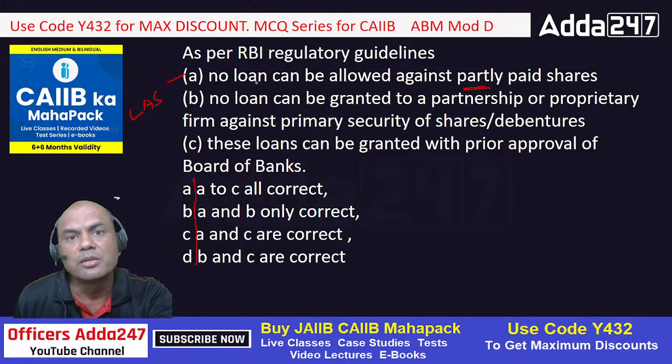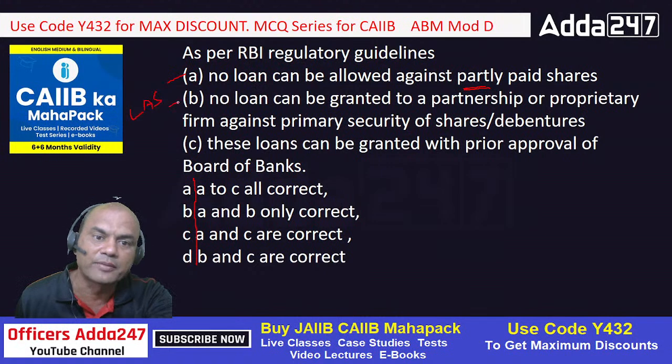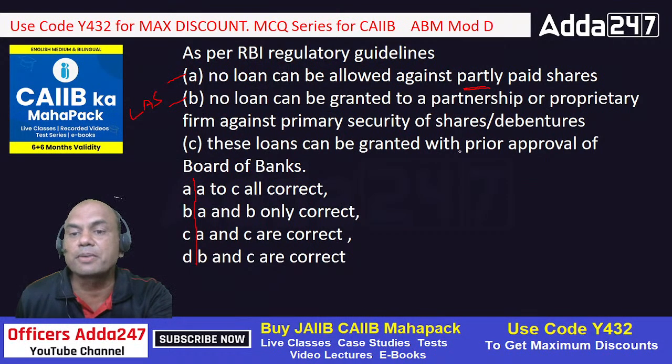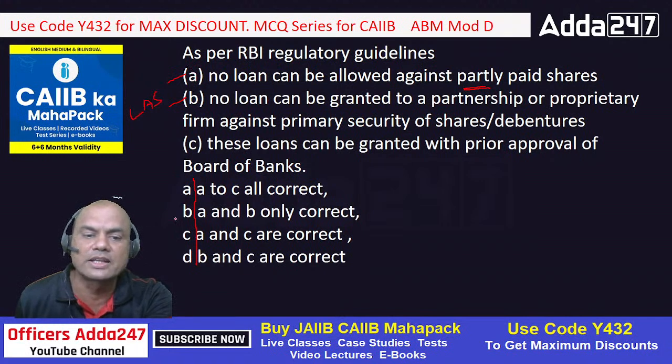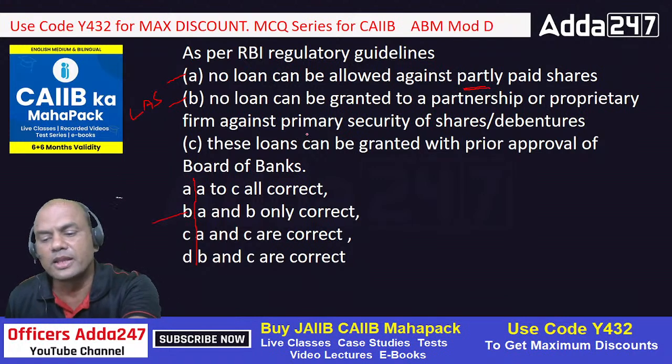It can own, because it's an artificial person. So B is also correct. So A and B are correct. What about C? These loans can be granted with the prior approval of board of directors. What? There is no prior approval concept over here. This is the directive from RBI. So A and B only. So the correct answer is B over here. Okay. Everyone clear with this? Next.